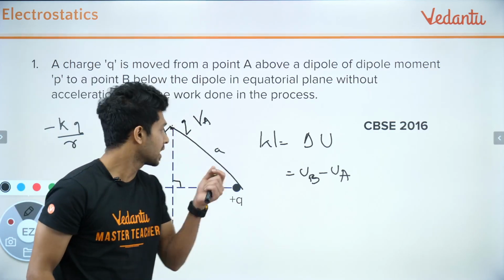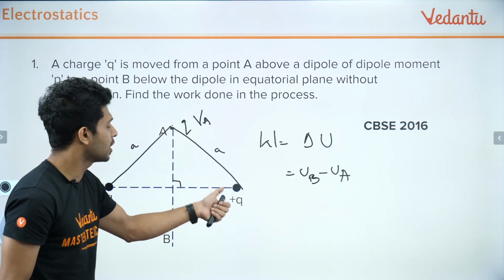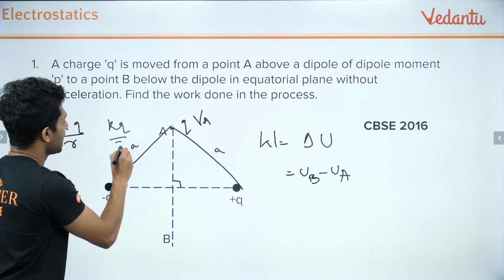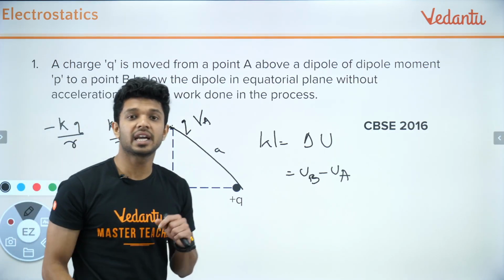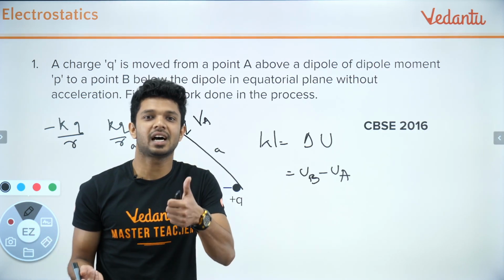Yes or no? Okay. And what about the potential produced at the point A because of plus Q? How much will it be? That is equal to KQ divided by R with a positive sign. Why positive sign? So simple, right? Because the charge is positive.